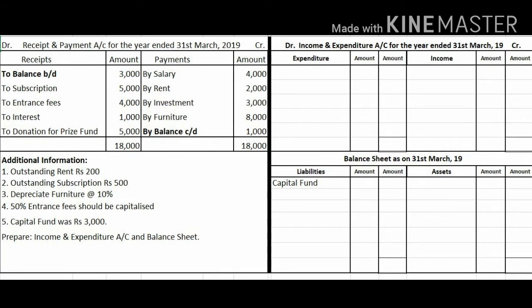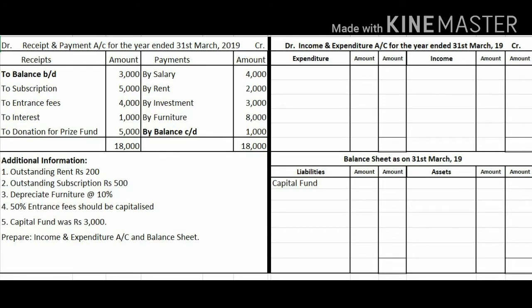Whenever capital fund is given in the adjustment, we always have to cancel this balance brought down, because it is an opening cash balance. It is always recorded in the opening balance sheet, and the opening balance sheet is prepared if capital fund is not given. In this problem capital fund is given, so we have to cancel.